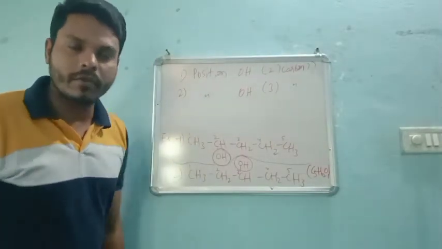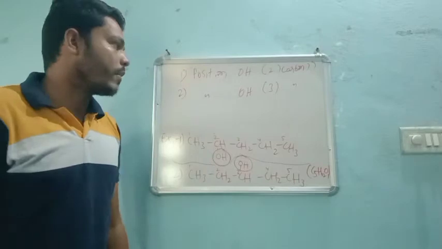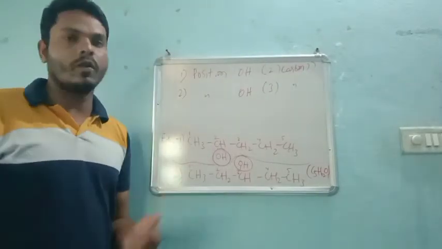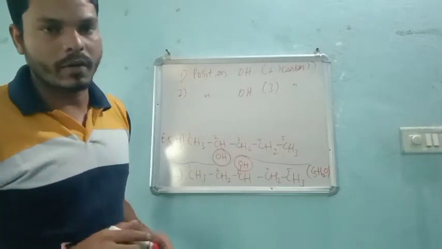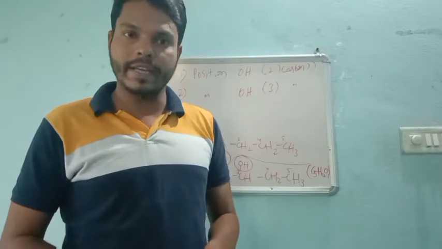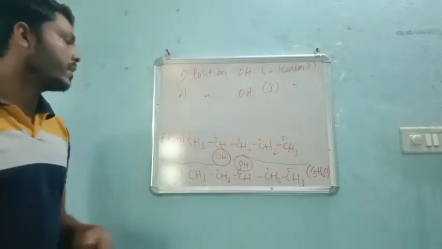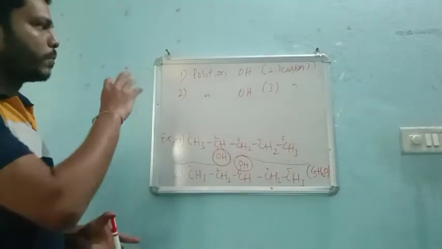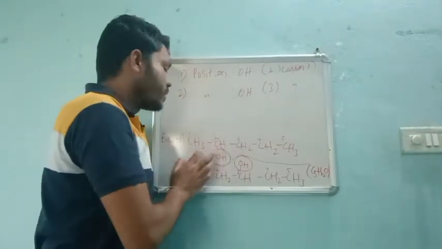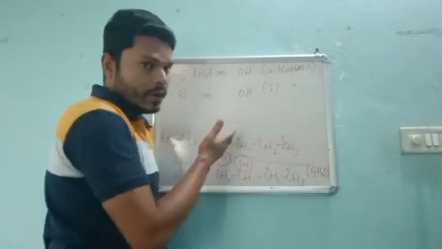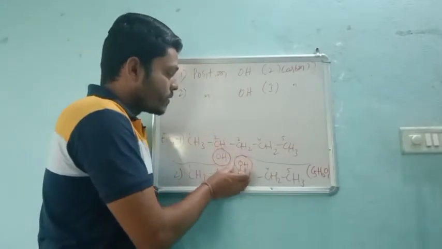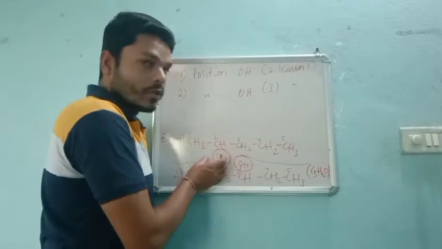So in definition, what we said: the compounds having the same molecular formula, if they differ in their position of functional group, then those are called position isomerisms, right? Clear? So see, we can see the different positions. In the first case, even though we have the same molecular formula, the position of attaching the functional group is different.